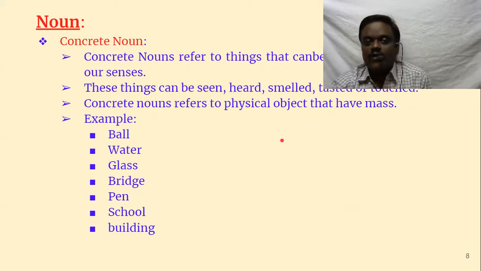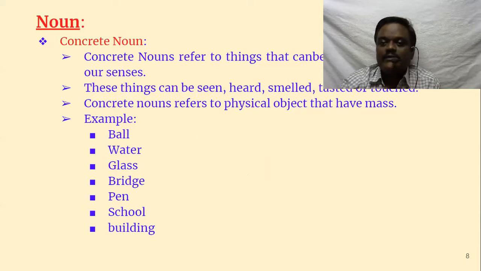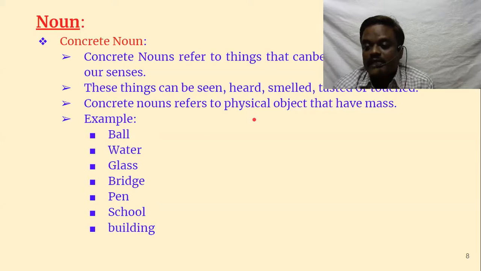Then concrete noun, what is concrete? It is opposite to abstract noun. Abstract nouns cannot be seen or heard with our five sensory organs, whereas we can see, we can feel, we can touch, we can feel the weight, height, breadth, all those things with our five sensory organs, we can perceive them.